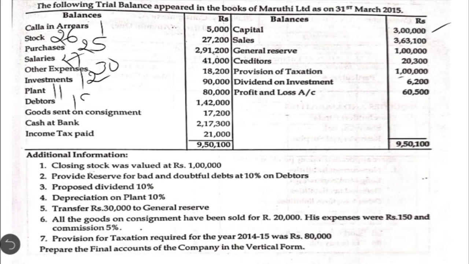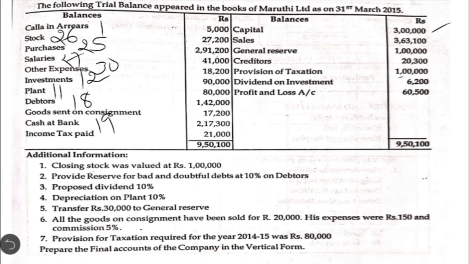Debtors is a trade receivable, we are going to show in note number 18. The next one, goods sent on consignment, it requires a separate adjustment. We will discuss about that little later. The next one, cash at bank, we are going to show that in note number 19, that is cash and cash equivalents. Then income tax paid, again it is adjustment relating to taxation. Let us discuss about that later on.